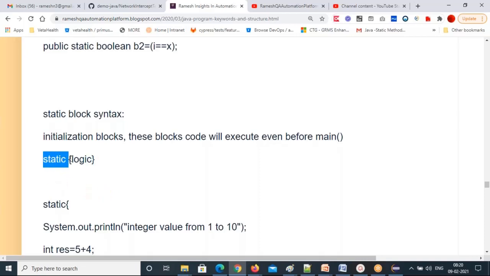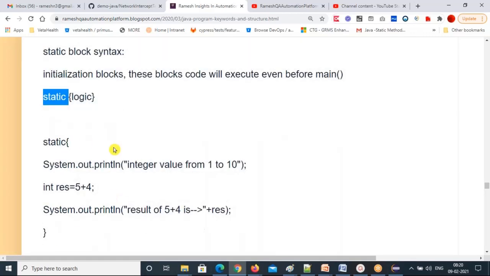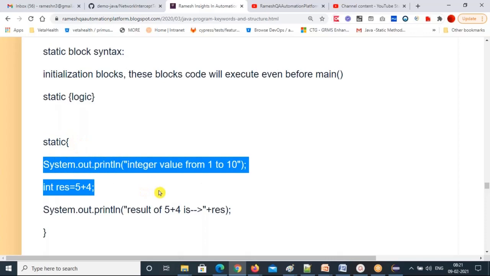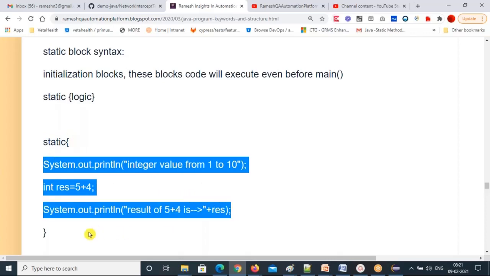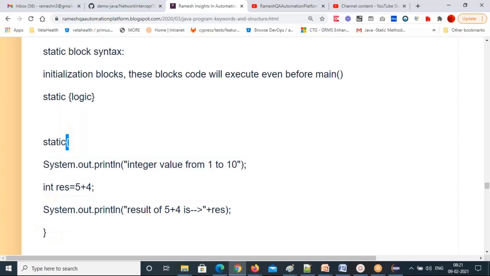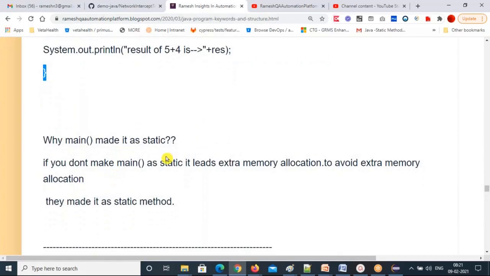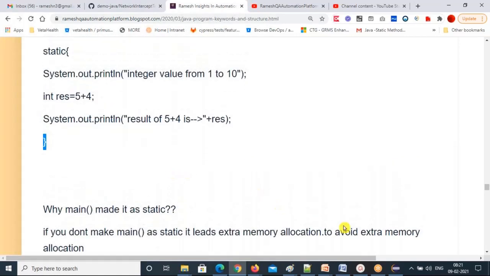That is the static block. When can you use it? When you want to execute some precondition code before the main method, then you can use a static block. So this is the simple static block I have written: static keyword, then curly braces start. That's a static block, it's very simple. Then write all your logic here, all your statements, and curly braces end. And that's what a static block means, right? And the static block, static variable, and static method syntaxes I have given. And why the main method is made static, I have explained very clearly, right? So let's move on to the practical session.